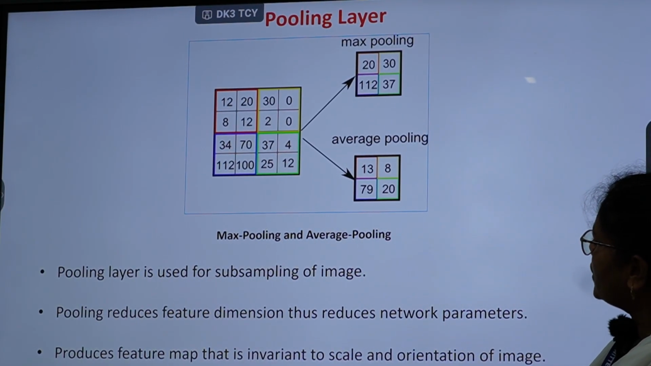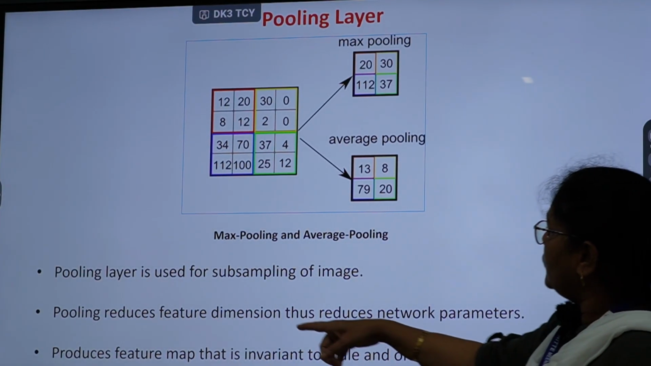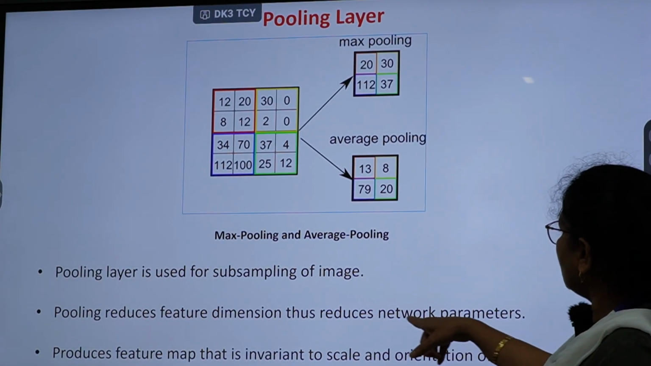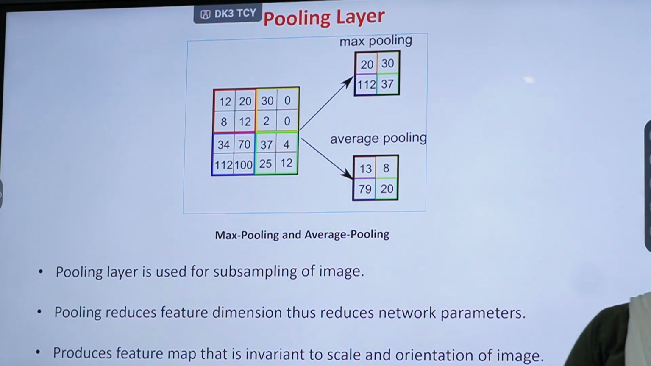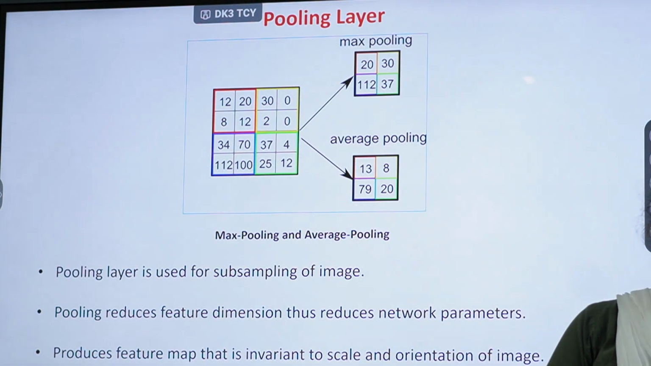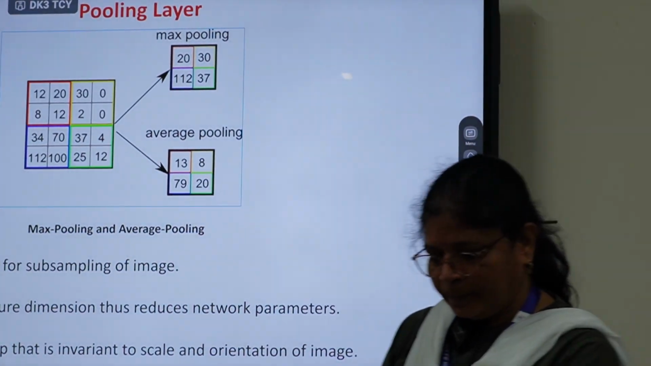in convolution layers. So pooling reduces feature dimension, thus reduces the network parameters. Why do we use a pooling layer at all? The pooling layer is used to reduce the number of network parameters, to reduce the computational complexity.